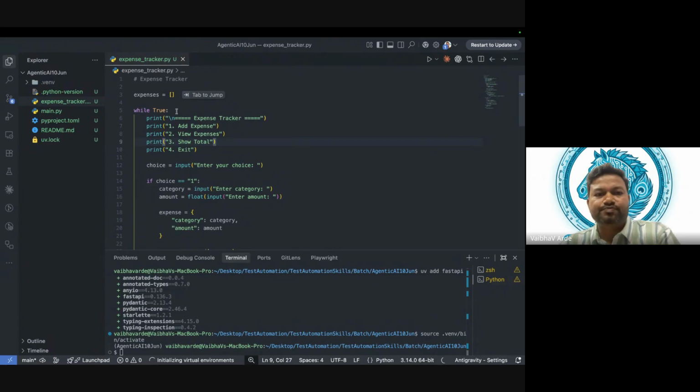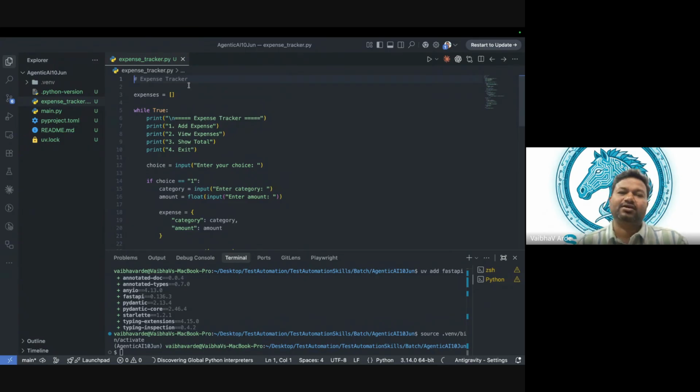On the first line itself, I can say this is expense tracker, and there is a hashtag. What does this mean? This is a commented line, right? In Python, if you want to comment something, you have to add a hash. That's the way to comment. So this is our first learning. It is important to learn how to comment.